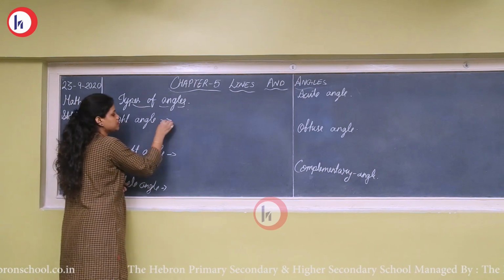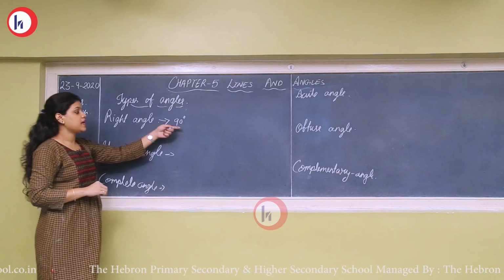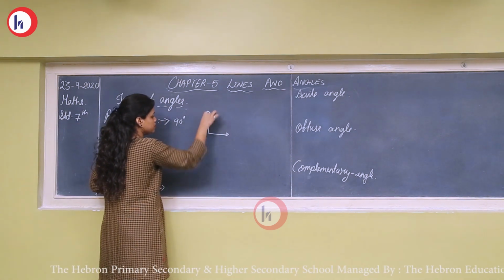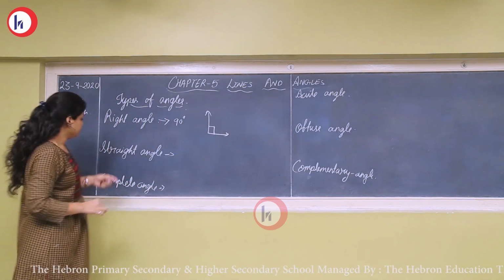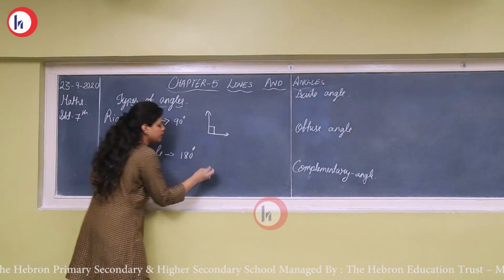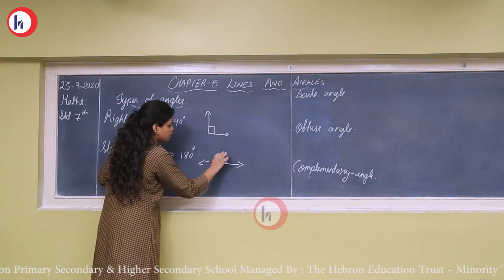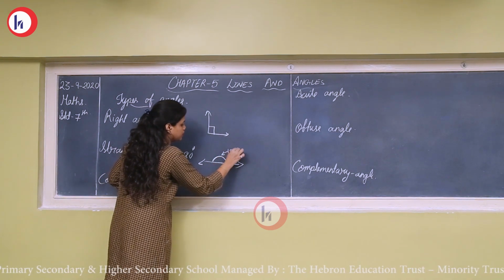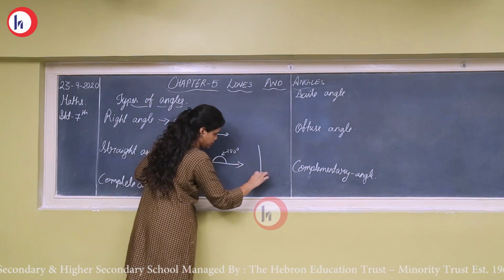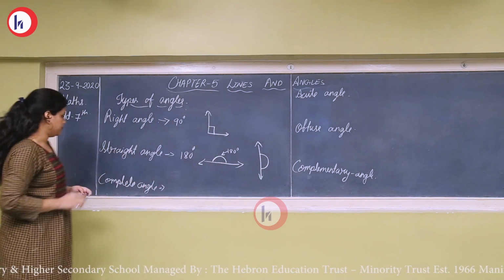When an angle measures 90 degree, it is called a right angle. The angle whose measure is 90 degrees is called a right angle. Okay. Right angle is formed with the straight line. Okay. Straight angle. When an angle measures 180 degree, then it is called a straight angle. Here this will form 180 degree. Okay. So it is a straight line. It can be like this and it can also be like this. So this will also be 180 degree.